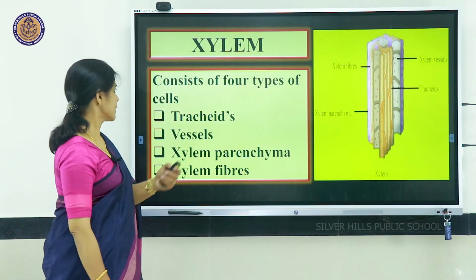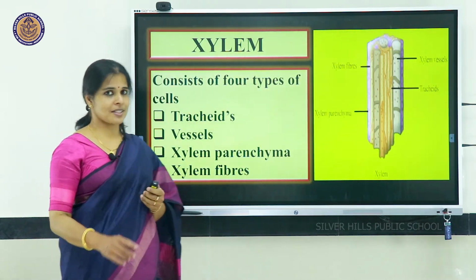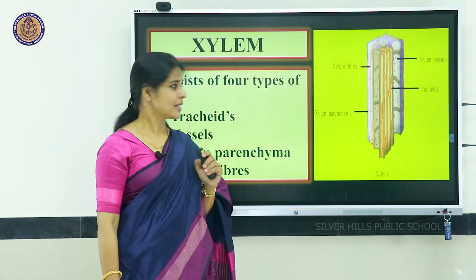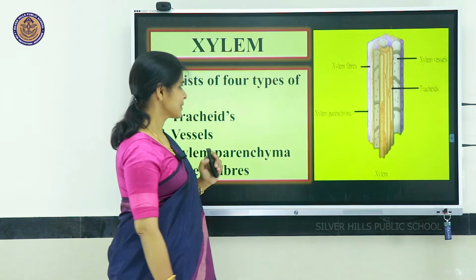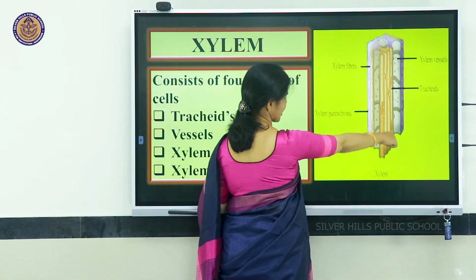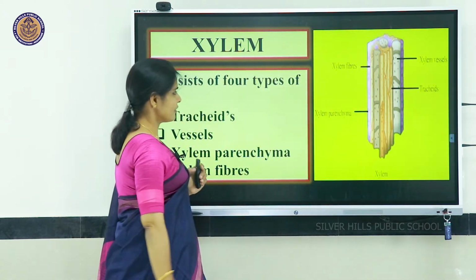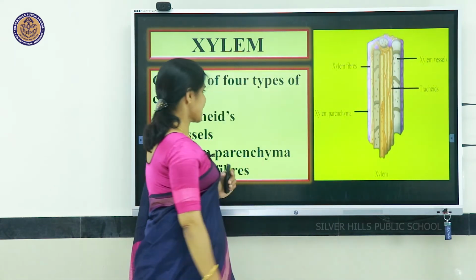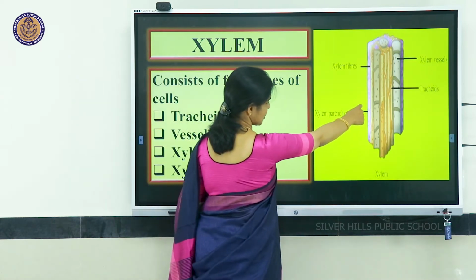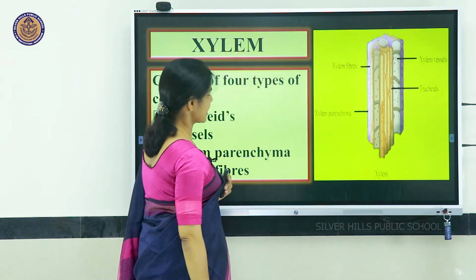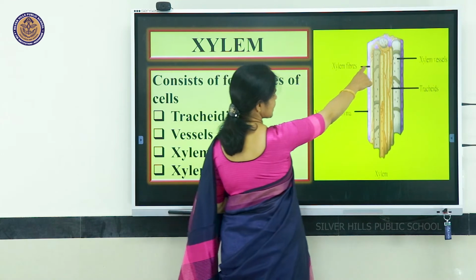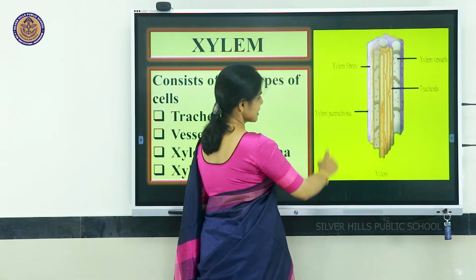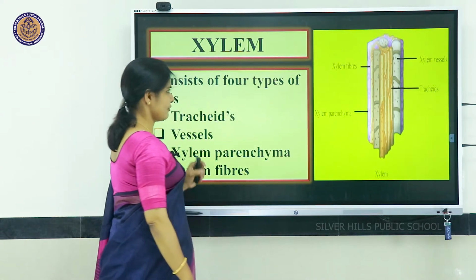Xylem consists of 4 types of cells. Tracheids, you can see the elongated cells, then xylem vessels, another shape, another type, then xylem parenchyma, and xylem fibers. It is marked in the figure: tracheids, xylem vessels, xylem parenchyma, xylem fibers.